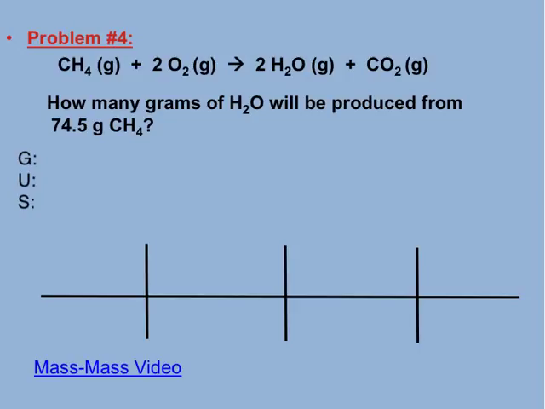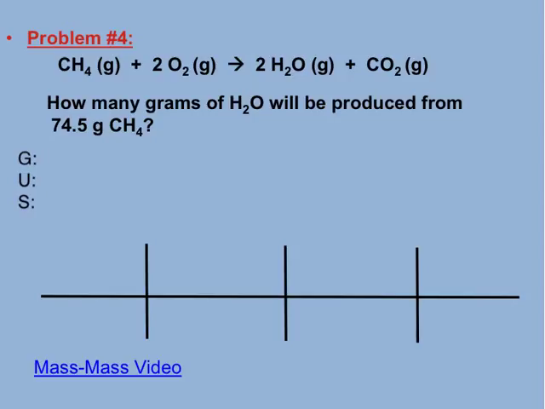And we're on our last problem. We have methane, CH4, reacting in oxygen to give you water and carbon dioxide. What type of reaction is this? Yep, anytime it reacts in air and gives you water and CO2, it's a combustion reaction. So how many grams of water will be produced if I started with 74.5 grams of methane? That's the question we're trying to answer.